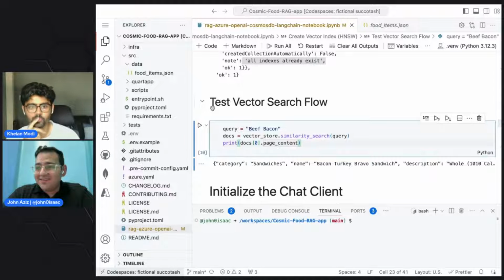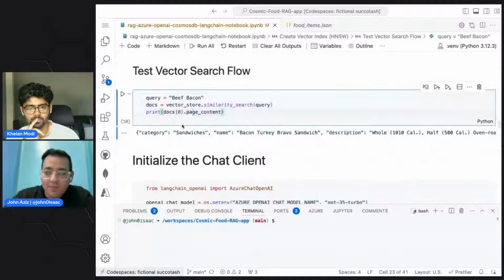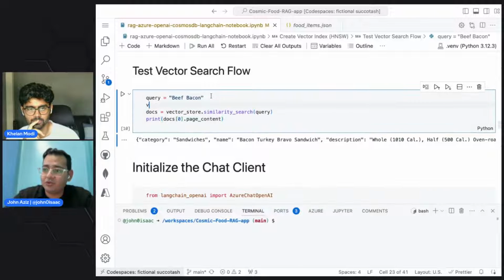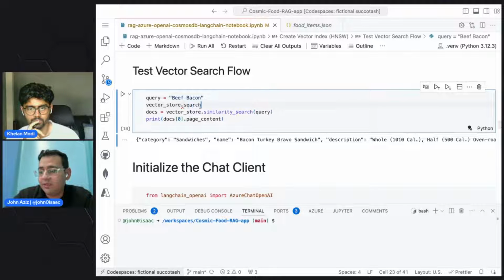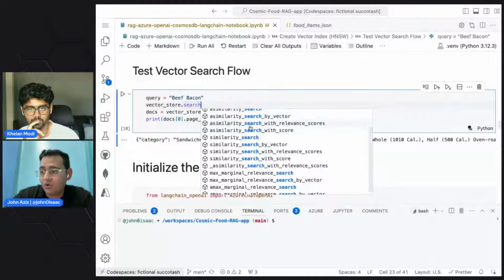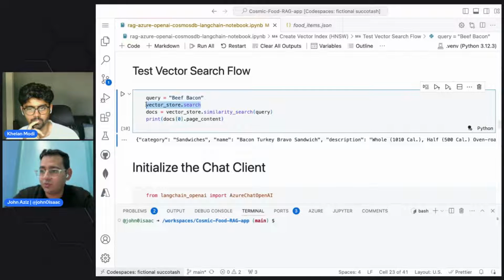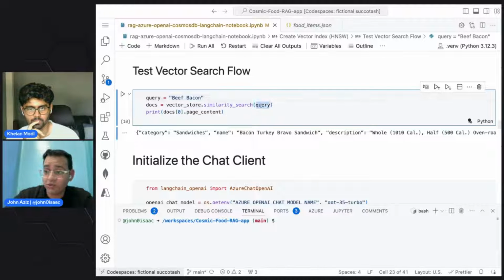As you can see, let me just minimize that. We don't need it. All we have here is a query, and then we use a function called similarity search from the vector store, which is the retriever that I told you about. If you type vector store dot, you're going to see there are lots of search options, like async similarity search by vector with a relevance score, but we are using the similarity search one that takes a text input.